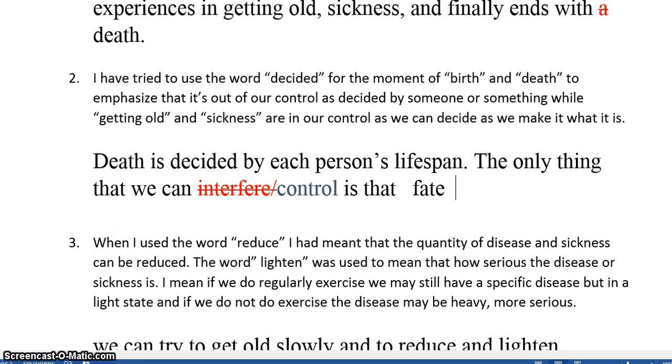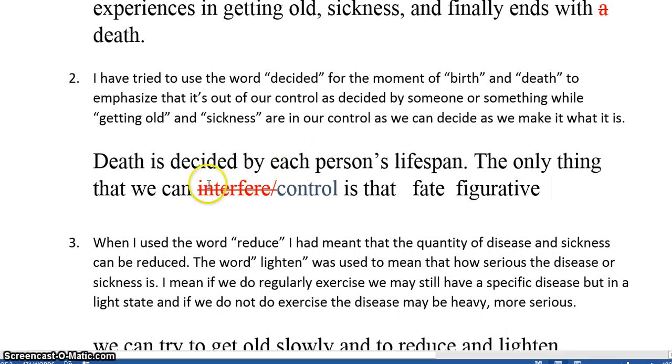So this, I know what my student is trying to do. She's using figurative language. This means language to create an image, and it works. It's not completely wrong. But I think it would be better to change the order and say each person's lifespan is decided by the moment of their death. So if we can make it more specific, if we can make it clearer, that would make it better.